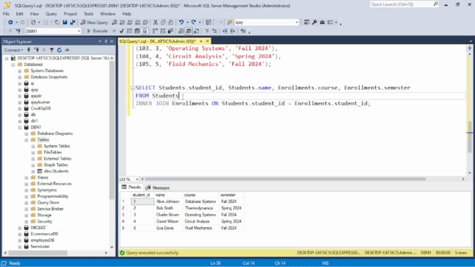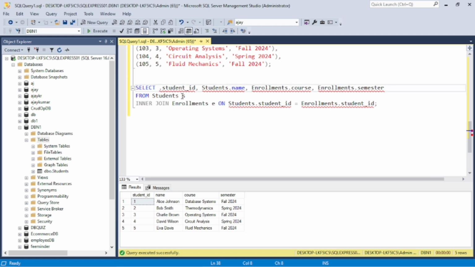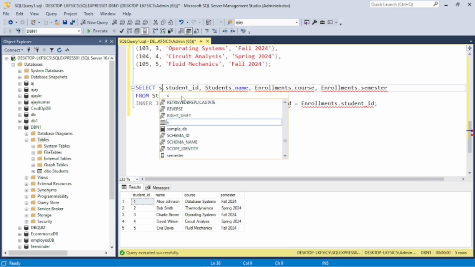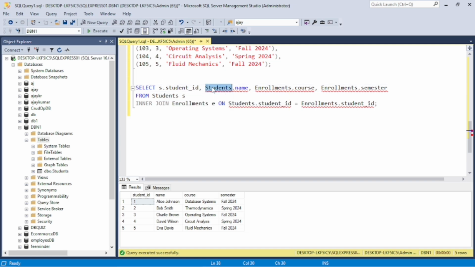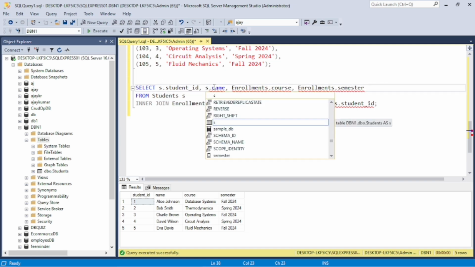We can create aliases, for example S for students and E for enrollments. We can also use AS for the alias. This is the alias keyword, which is not recommended, but we can also create it. It is then referred to as the students table.